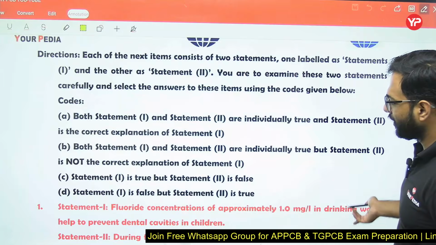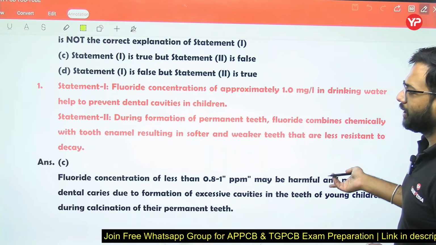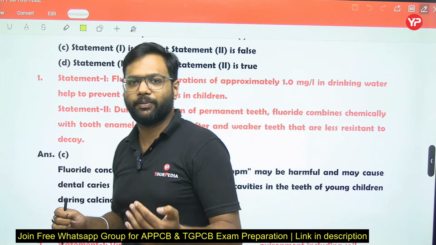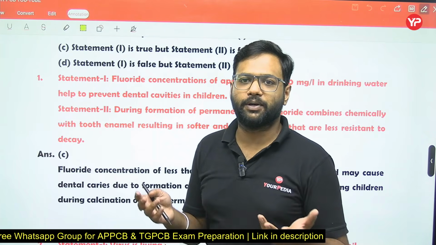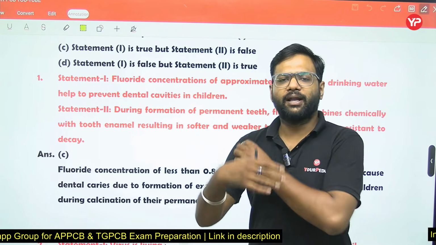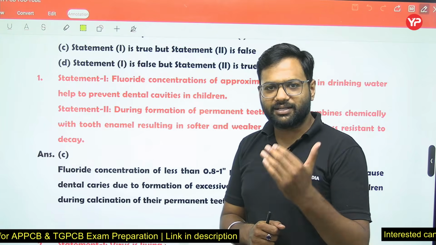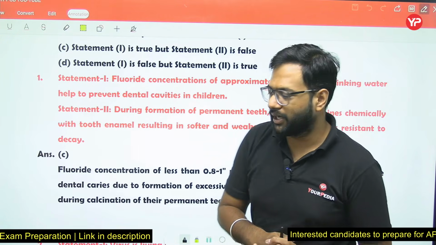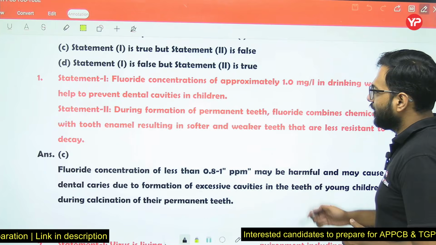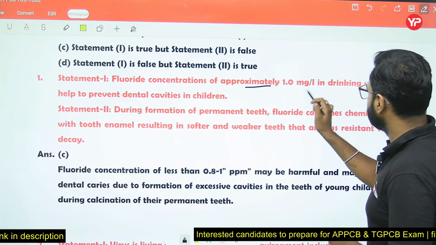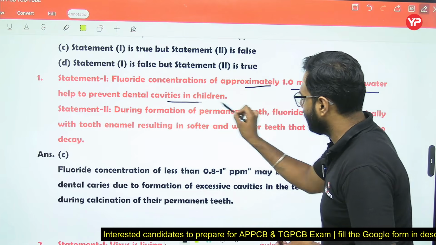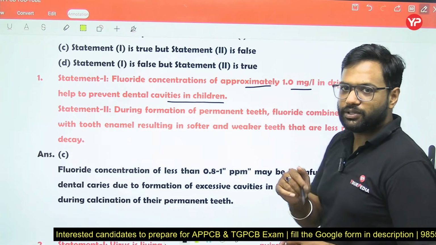So question number 1 we have. Some statement-wise questions. Initially we will solve some statement type questions, like statement 1 is true, statement 2 is true, both statements true, both statements false, like this. After that we'll solve some assertion reasoning questions, and after that some MCQ type questions, right? So the first question we have: fluoride concentration of approximately 1 milligram per liter in drinking water helps to prevent dental cavities in children. So is this statement true or false?